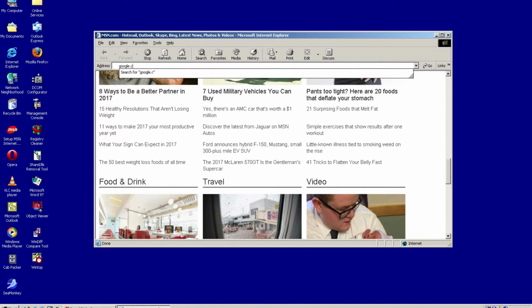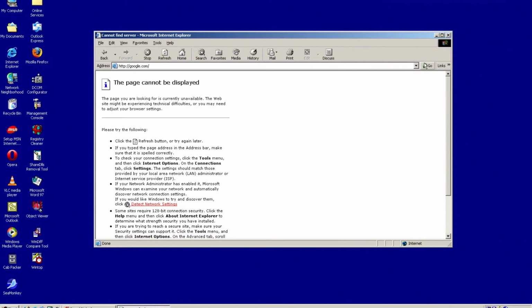We'll try Google. Google does not work. Even Google does not work on Internet Explorer 6. You can go to it. And yeah, cannot find server. This is the most common error message with Internet Explorer when you're trying to use it in 2017. Like YouTube. I want to watch some YouTube videos. Well, not today.